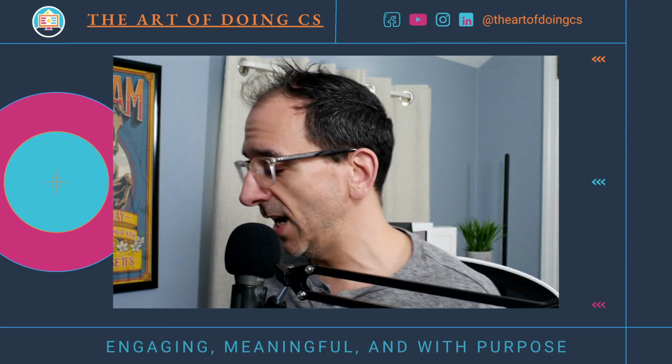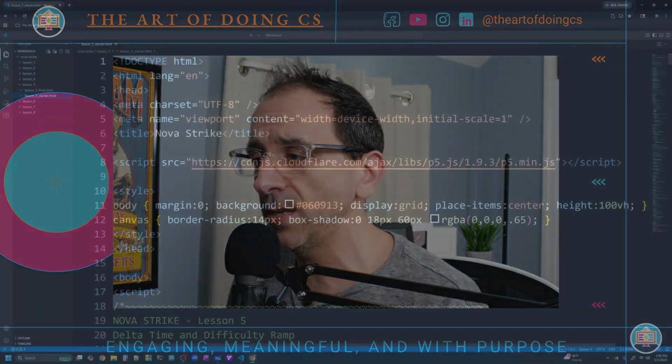Because if we think about our game, the longer we play our game, as time goes on and on and on, we want our game to scale up in difficulty. It needs to get harder and harder and harder. That's what makes it fun. So we're going to use our new representation of time to build a difficulty ramp, something that just gradually increases in difficulty. So the longer we play our game, the harder it gets. So let's head to the computer screen and then let's dive into this lesson on time and difficulty ramps.